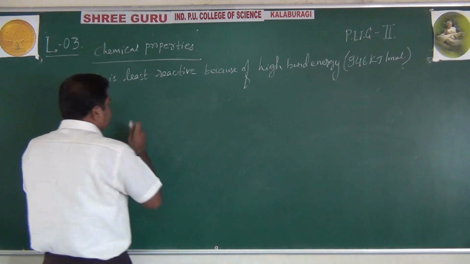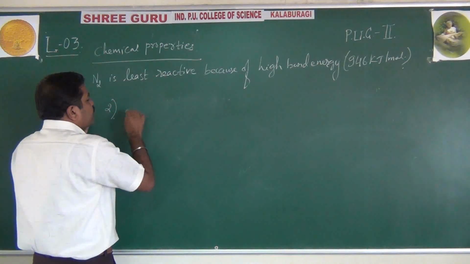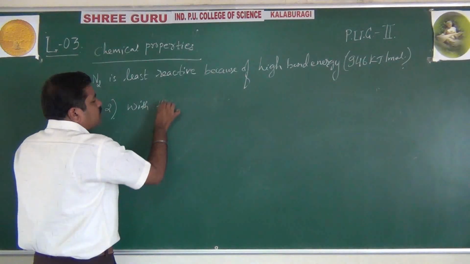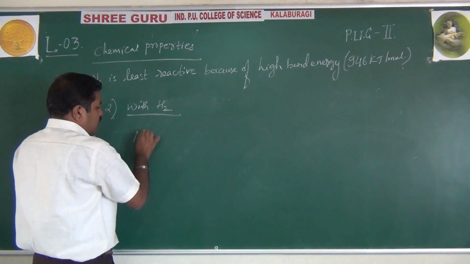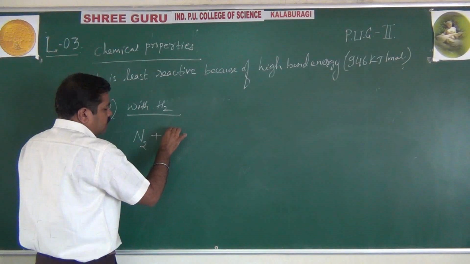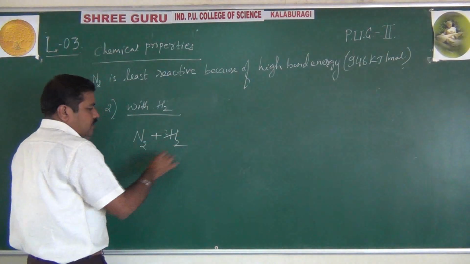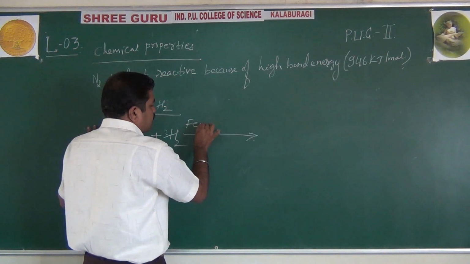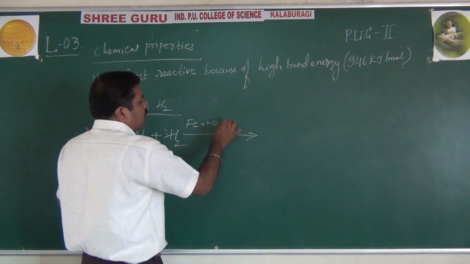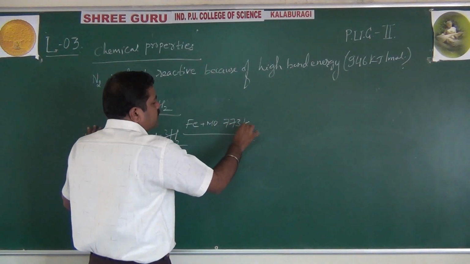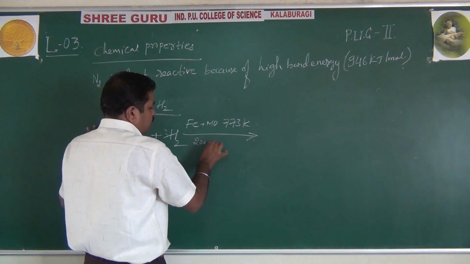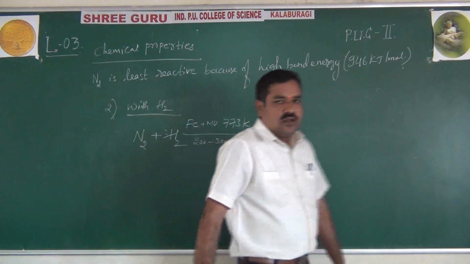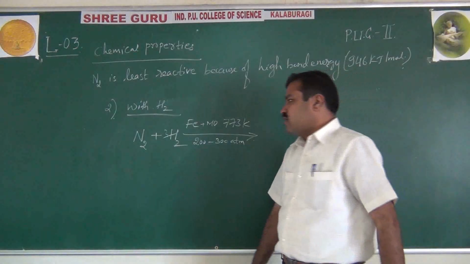Coming to the second one, with hydrogen. Nitrogen combines with hydrogen, that is 3 moles, in the presence of iron as a catalyst and molybdenum oxide as promoter at about 773 Kelvin temperature and a range of 200 to 300 atmospheric pressure. This is called Haber's process, the industrial method of preparation of ammonia.